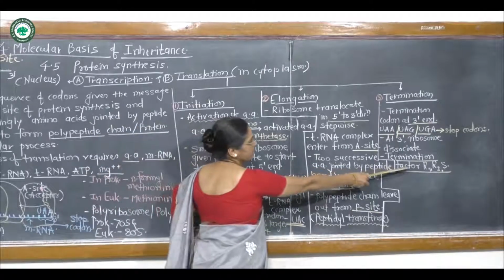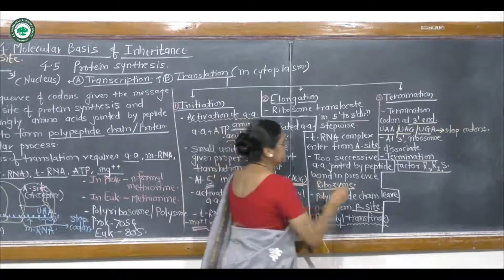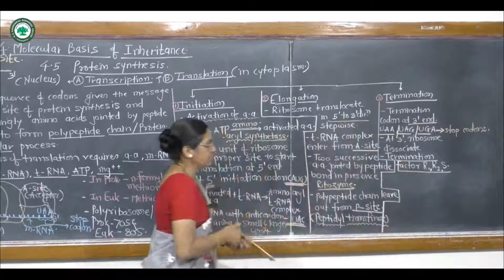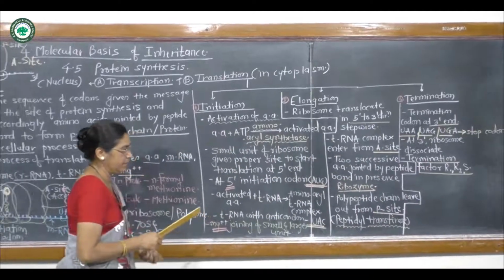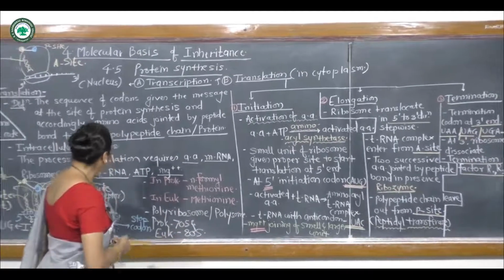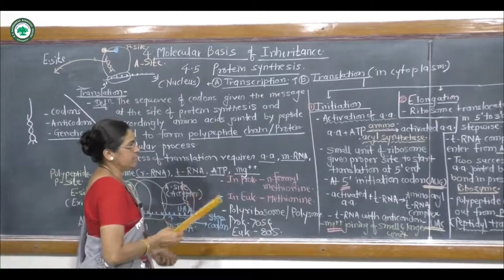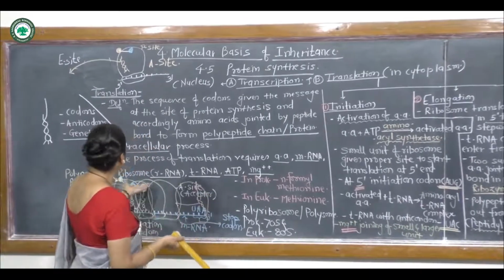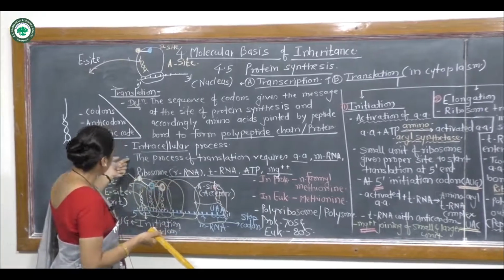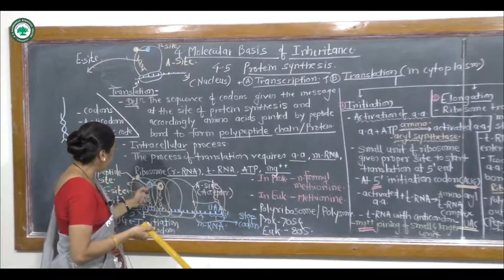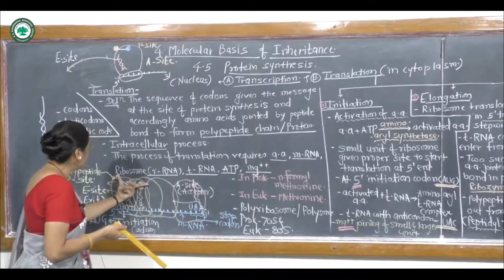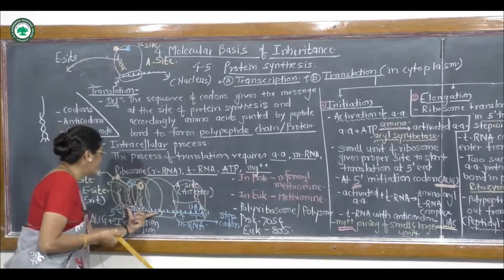This point is relevant for multiple choice questions. The termination factors play an important role as R1, R2 or S factor, and in this way the process of translation is completed with release of the polypeptide chain. The polypeptide chain, that means the protein, its sequence and number of amino acids are under the control of the codons.